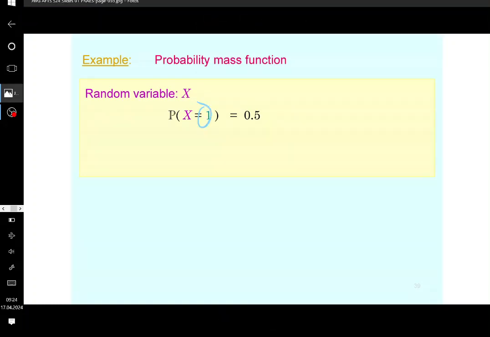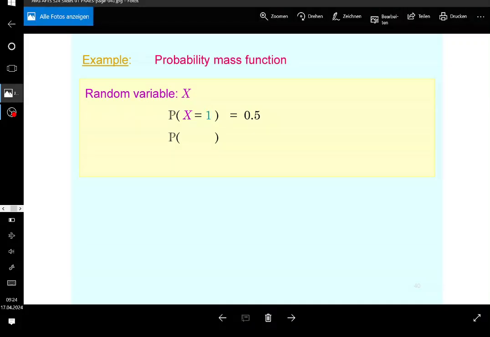Now, of course, 1 is a realization. If the probability is positive, then it's automatically going to be a realization of the random variable, so an image of the random variable, right? This is it. And then, of course, you have more. In this case, let's say X is equal to 2. Let's say the probability of that is 30%, and the probability that X is equal to 4, let's say, is 20%. Is this understandable, guys? This is called the probability distribution of the random variable, and the random variable is discrete because the set of its realizations is countable.